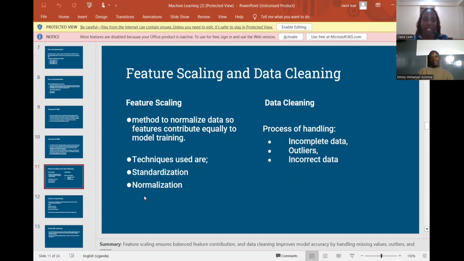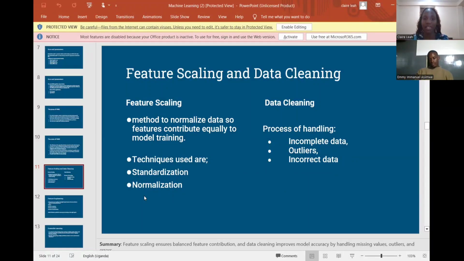Then we have the feature scaling and data cleaning. Feature scaling is a method to normalize data so features contribute equally to model training. It has the techniques standardization and normalization. Standardization transforms the data to have a mean of 0 and a standard deviation of 1. However, normalization scales the data to fit into a specific range, typically like 0 to 1, or -1 to 1.